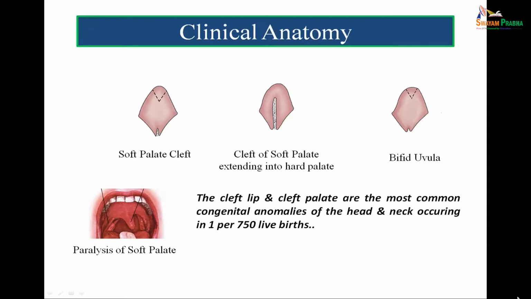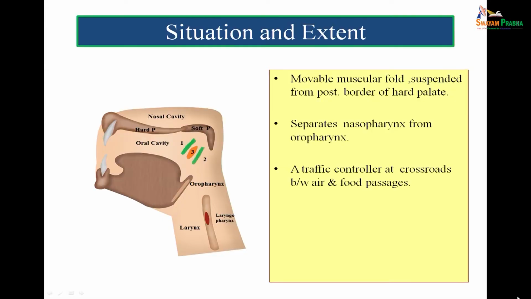Now this soft palate has a vital role to play. It is a muscular ridge and its function is to control traffic and provide normal physiological phenomena. The soft palate is a movable muscular fold suspended from the posterior border of the hard palate. It separates the nasopharynx from the oropharynx, a traffic controller at the crossroads between air and food passages.